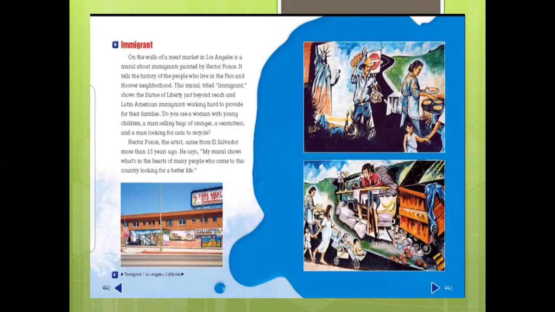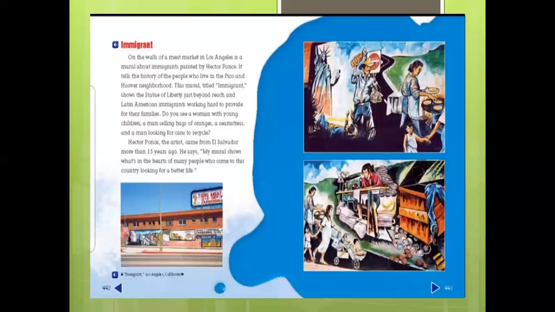A woman is cooking dishes to serve and get some money. Someone here in the down picture, a lady is stitching clothes. Then again, we see here a man who is looking for something to eat inside the trash box. So these are the difficulties which people face when they move to America. Their life does change, but to change my life, I have to work hard.